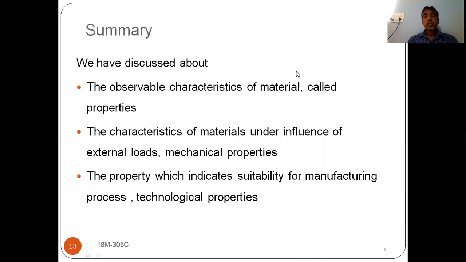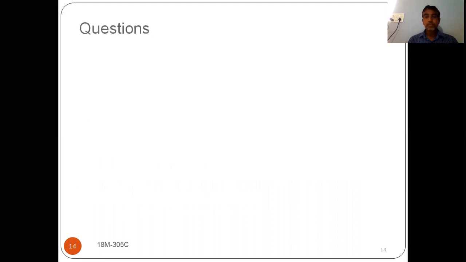We have discussed the different properties, that is, the characteristics of a material, which are nothing but the properties of materials. In that, we have studied mechanical properties. Mechanical properties are nothing but how a material behaves when external loads act on it. The properties which indicate suitability for manufacturing are known as technological properties. Till now we have discussed mechanical properties, and later technological properties, which are very useful for selecting a material for a particular manufacturing process.